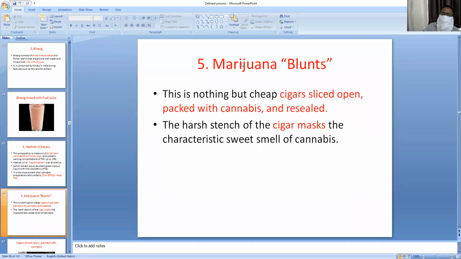Number fifth preparation of cannabis is marijuana blunts. This is nothing but, as I told you in the beginning, cheap cigarettes or cigars can be bought by these persons, sliced open, and the tobacco is replaced and filled with this cannabis ganja powder, and they can be inhaled.